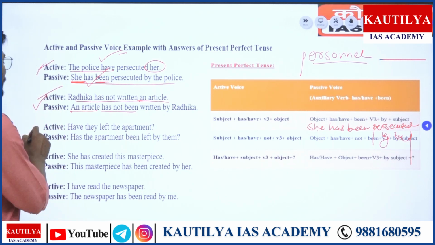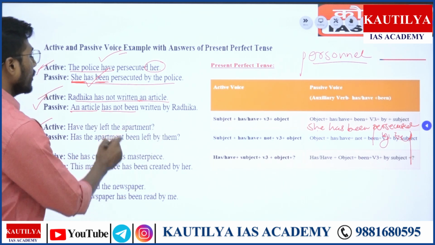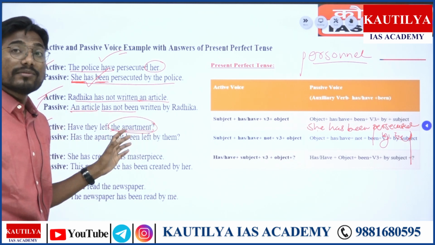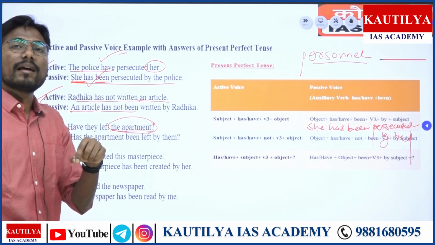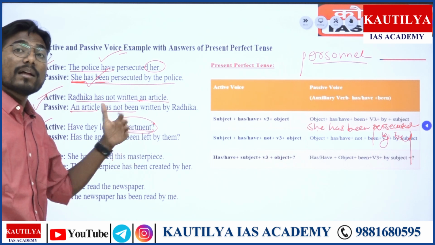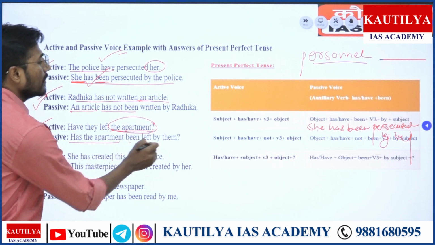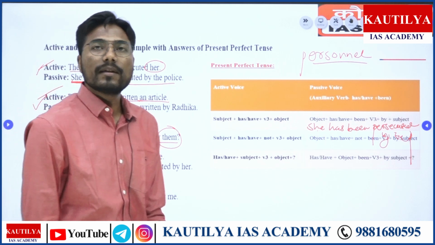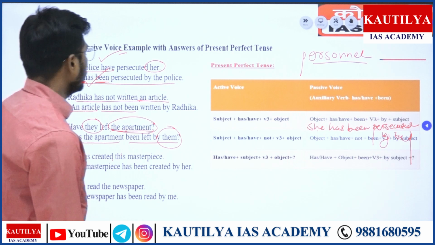It's very easy. Then, have they left the apartment? Now you'll have to understand what is the object of it. Of course, the apartment. But since it's an interrogative sentence, तो interrogative sentence में हमने क्या देखा है? Auxiliary verb को हमें पहले लाना है. So the apartment क्या है? Singular है. So क्या लिखेंगे? Has. उसके बाद में object. Has the apartment. Look at it. Has the apartment been left by them? अब they का passive क्या होगा? Them. Right? They का passive? Them. Is that easy? I want you to study the remaining examples.